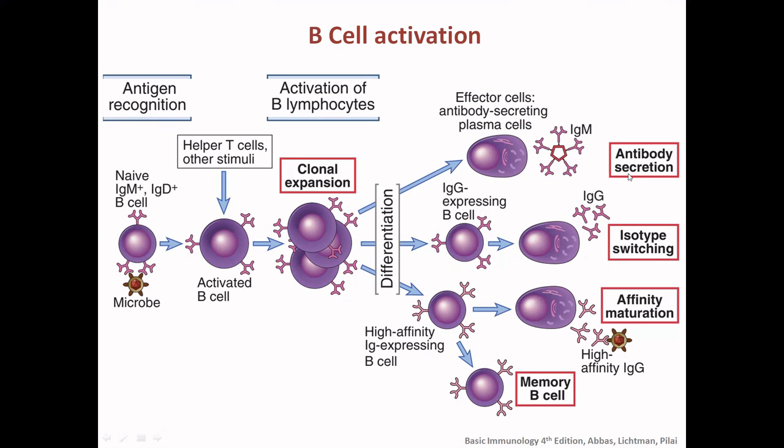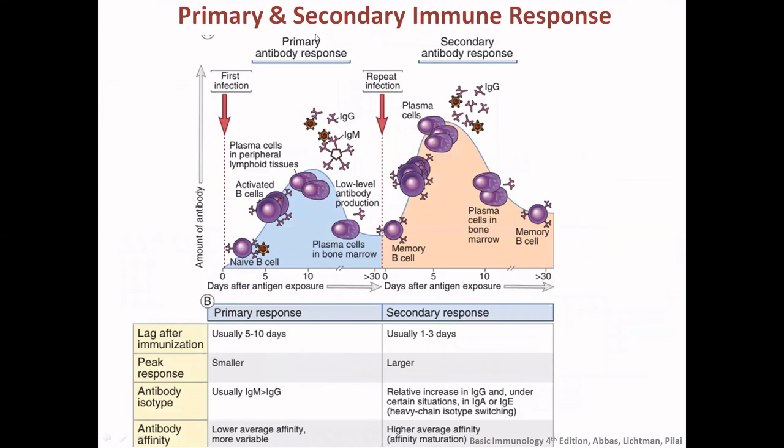And when the response is over and the antigen is eliminated, some of the cells which can recognize the antigenic properties of the invading microorganisms will be saved as memory cells, so that on subsequent infection, they will give a rapid and heightened response to eliminate the infection. Then this is the primary response. You can see first is the antigen recognition, then there is the antigen response, then there is the contraction followed by the presence of the memory cells. So if there is a repeat infection, it is a rapid and heightened response.